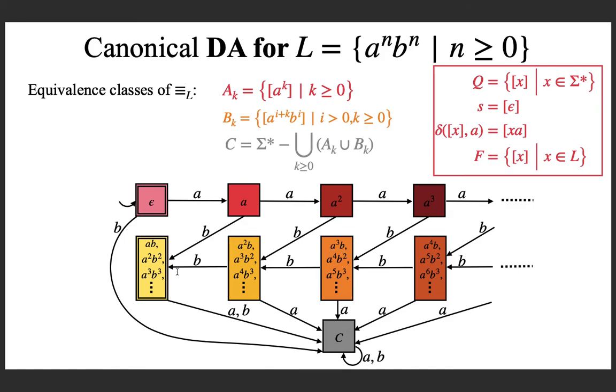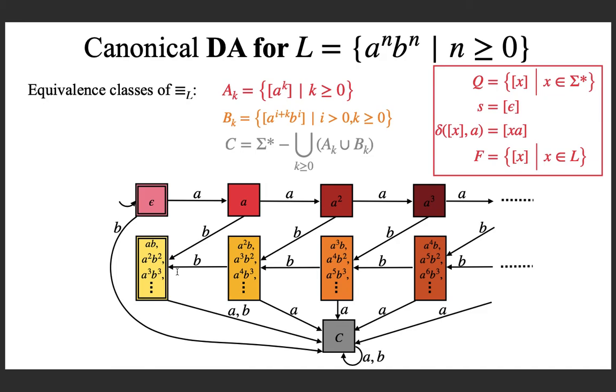So that's it. This is a wonderful result, and the Myhill-Nerode theorem tells us that for any language there is a canonical deterministic automaton. If the language is regular, then it is a DFA, otherwise it's going to be an infinite state deterministic automaton. That's it.